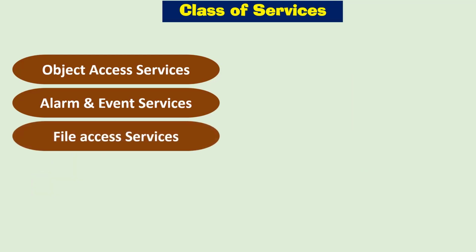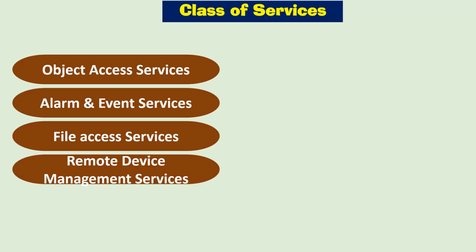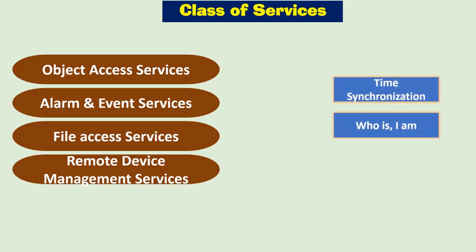File access services in BACnet are used to read and manipulate files in BACnet. Remote device management services are used to configure and maintain devices and the systems. Examples can be time synchronization service, which allows device time clock to be synchronized with the workstation time clock. Other examples can be Who-Is and I-Am services, which are used to discover the devices on the BACnet network.